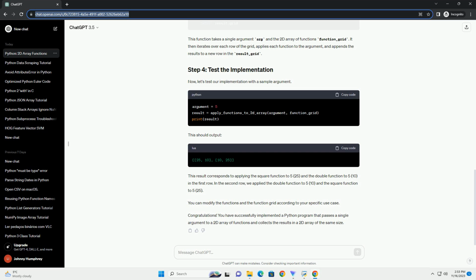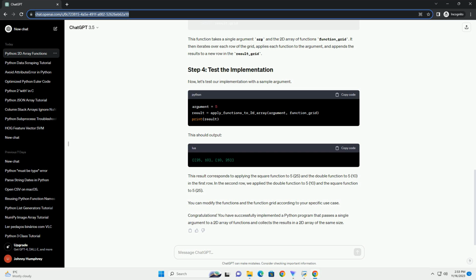Let's start by defining some simple functions that will take a single argument and perform some operation. For demonstration purposes, we'll create two functions, one to square the input and another to double it. You can, of course, replace these functions with any functions that suit your specific use case. Now, let's create a 2D array of functions. We will use a nested list to represent the grid of functions. In this example, we have a 2x2 grid of functions, where the first row consists of the square and double functions, and the second row consists of the double and square functions.